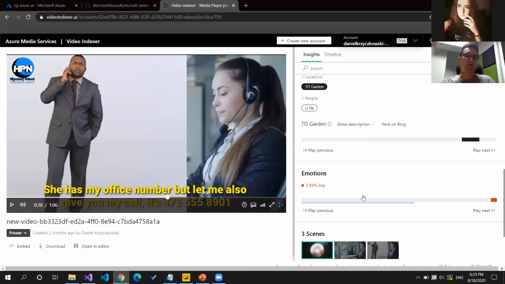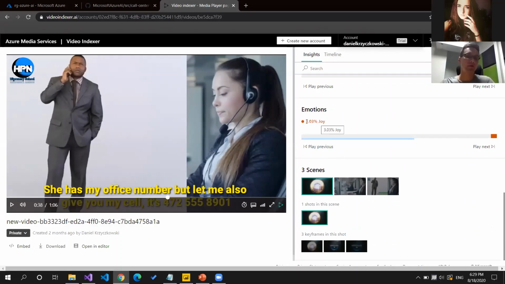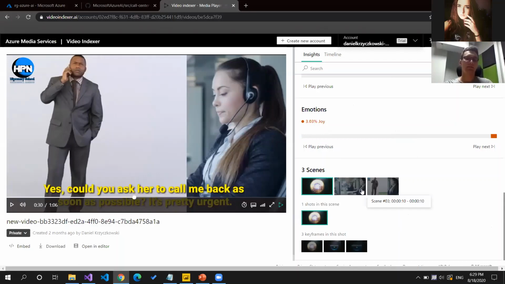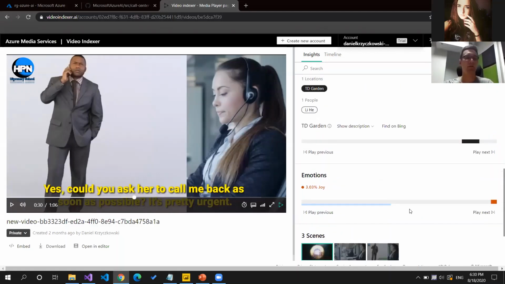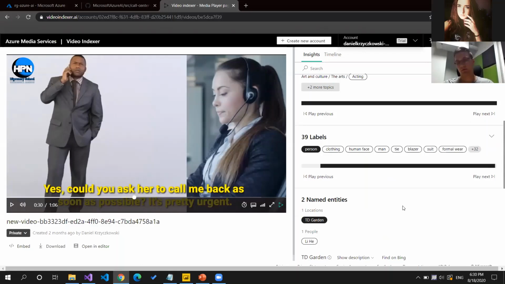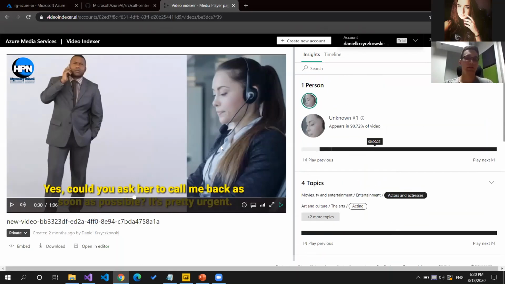There is also information about emotions, so we can analyze emotions in a specific video and specific frames. And there are scenes, so we can divide this video into scenes and analyze those specific scenes. It's really powerful. This is just an example, but I really encourage you, if you have enough time, to play with video indexer and cognitive services.